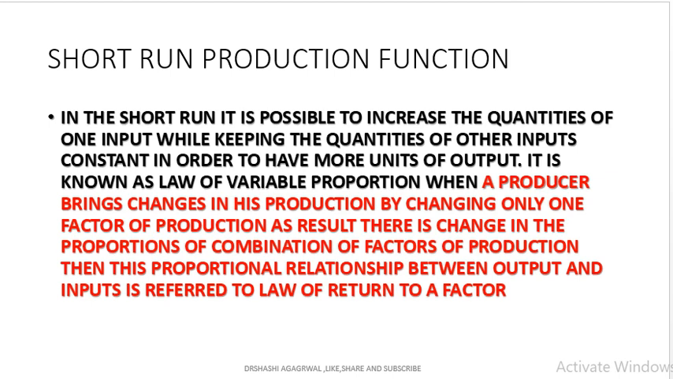If there is more demand, I have to use more labor. The ratio will be 1:1, 1:2, 1:3. So there will be a change in the proportion of the combination of factors land and labor. This proportional relation between the output and input is referred to as the law of return to factor, or it is also called the law of variable proportion.